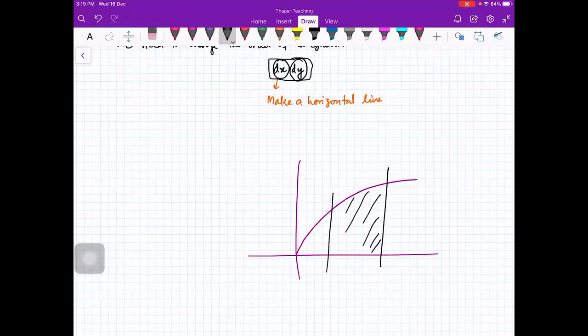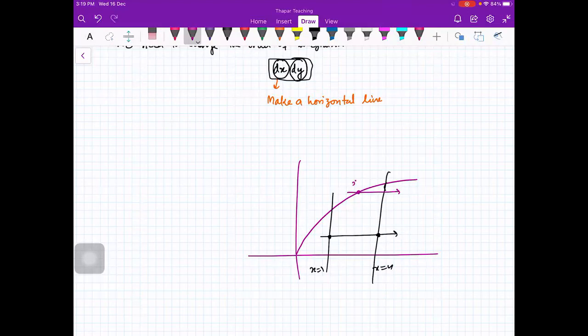Now, if I look for vertical lines and horizontal lines, this is x is equal to 1, this is x is equal to 4. So if I draw a horizontal line here, what is the entry point? X is equal to 1. What is the exit point? X is equal to 4. If I draw a horizontal line here, what is the entry point?